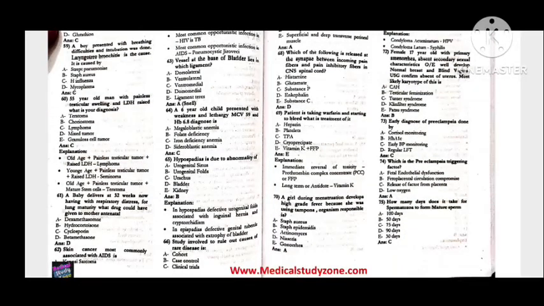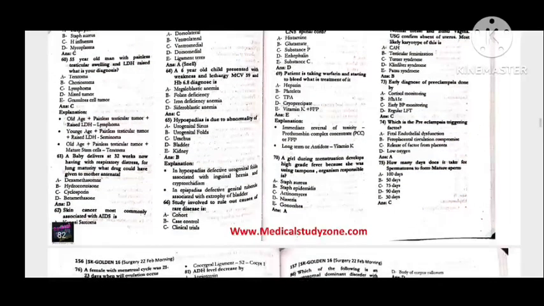72, the 17-year-old female with primary amenorrhea, absent secondary sexual characters. On examination, well-developed normal breast and the blind vagina. Ultrasound confirms absence of uterus. Most likely cause would be the testicular feminization. 73, early diagnosis of the preeclampsia is done by early BP monitoring. 74, which is the preeclampsia triggering factor? That is the fetal endothelial dysfunction.